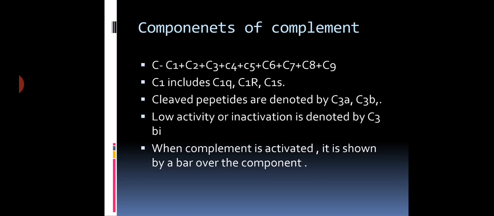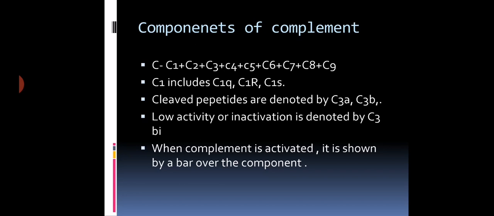C stands for complement. It is a symbol. So complement comprises all these proteins, and these proteins are abbreviated as complement component number 1, component number 2, component number 3, component number 4, component number 5, likewise.